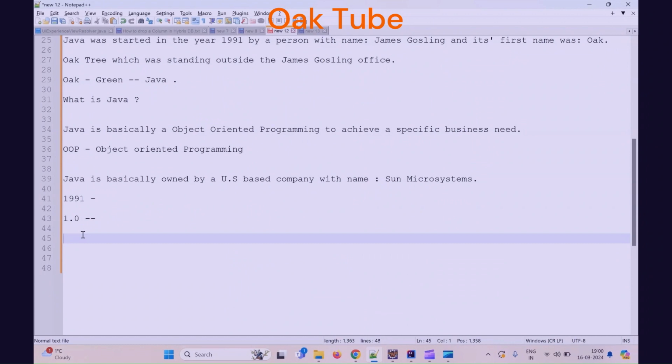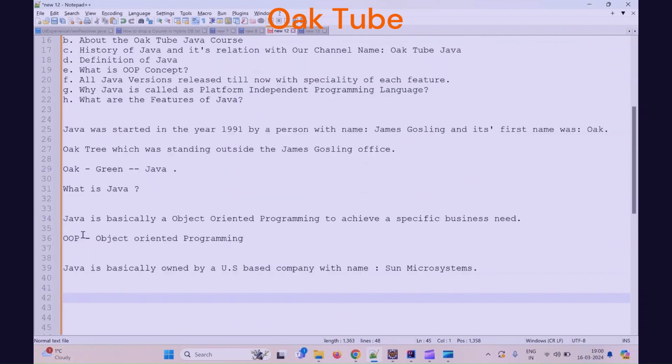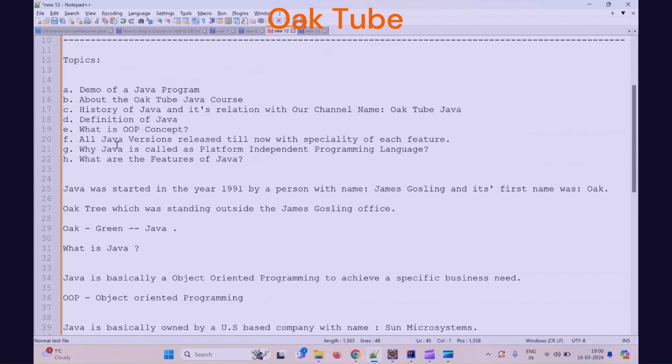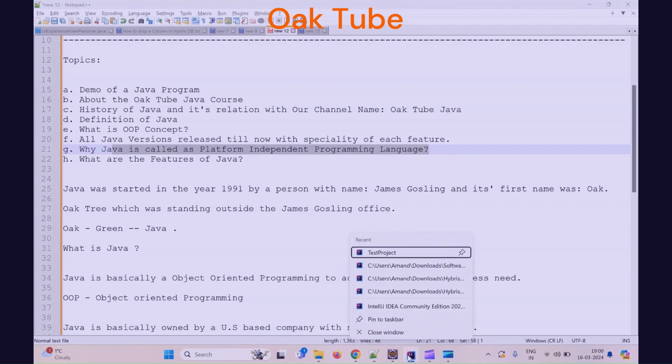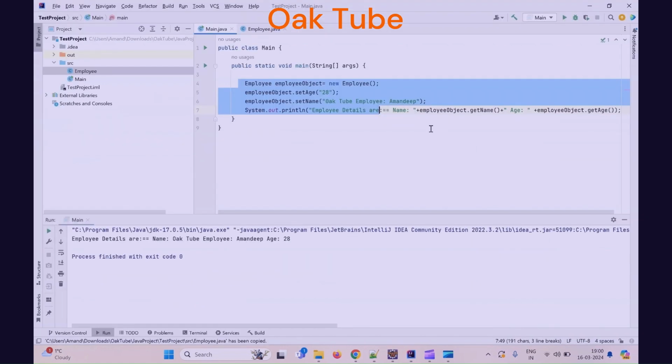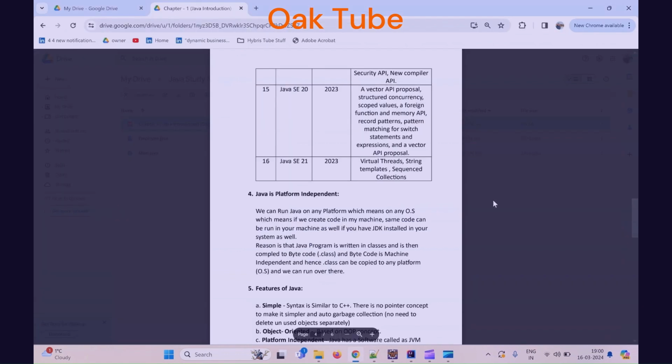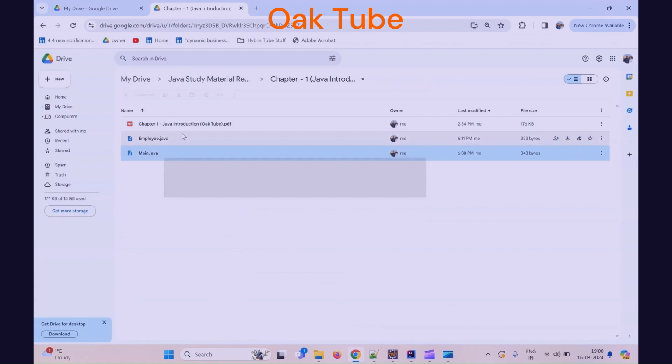Now, guys, I will explain why Java is called a platform independent programming language. Although I have already given you the overview of this concept, as you already know, if I create a code in my local system and then share this code with you on Google Drive, and you download this code in your local system, the same code will run in your local system also, right?